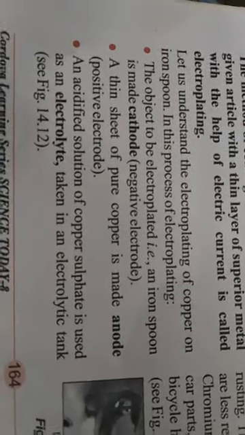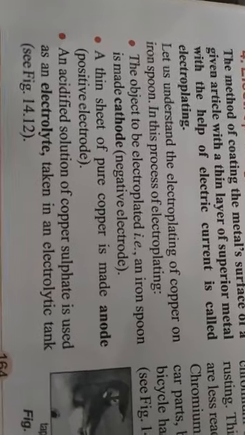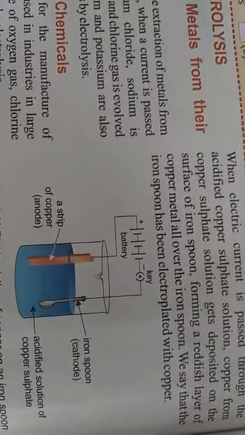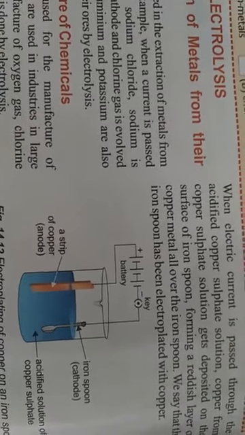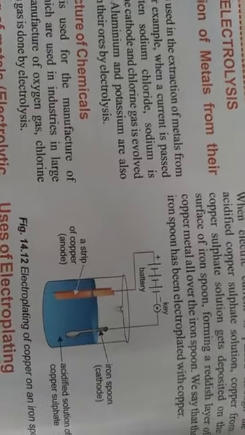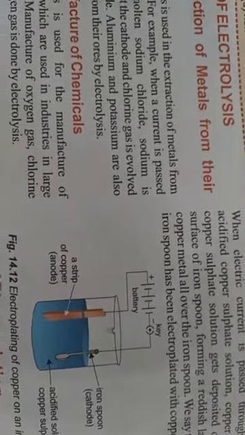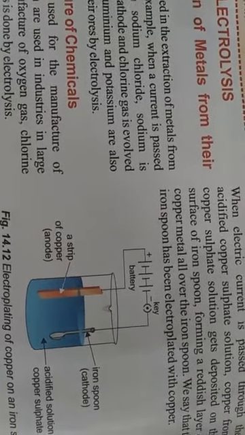If you remember, what is an electrolyte? It is the liquid which helps in conducting the electric current through it. This electrolytic solution is taken in a glass container called a beaker. Now we will connect the pure copper plate, which we have taken as the anode, with a connecting wire, and we will also connect one connecting wire to the iron spoon.